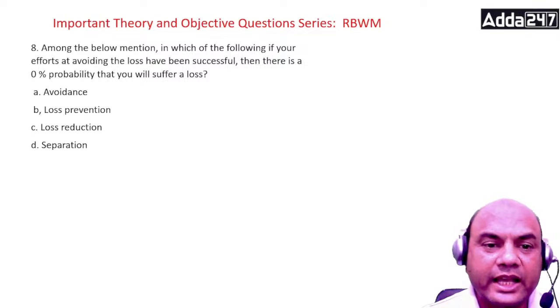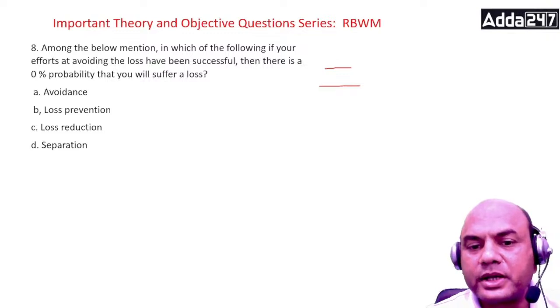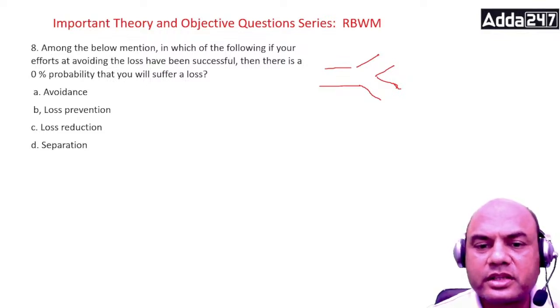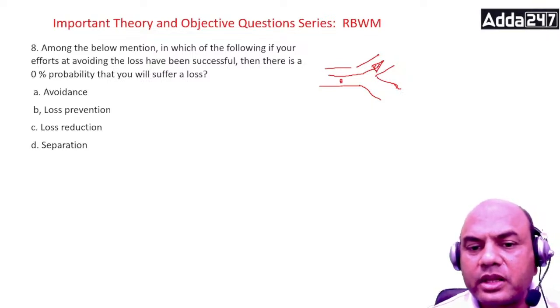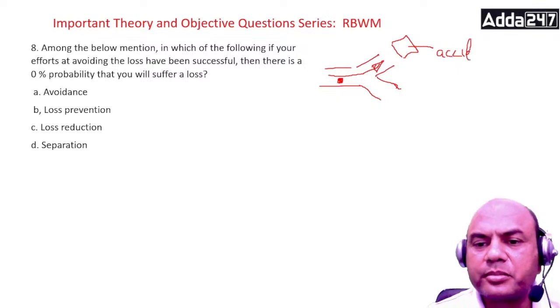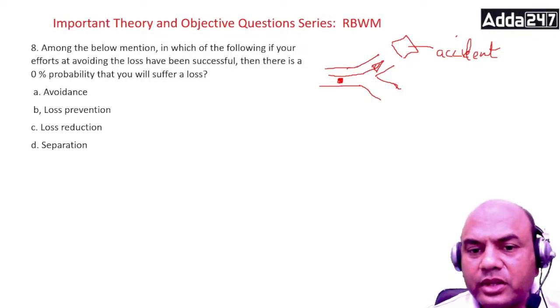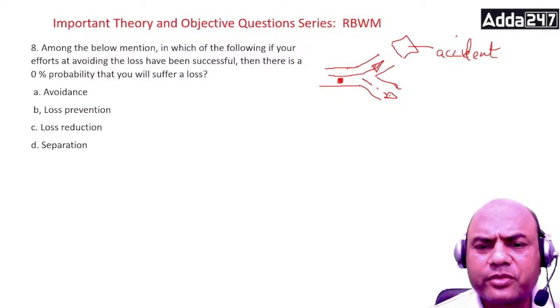Suppose you see an accident on the road. You are going on the road, right? There are two paths over here, one on this, another on this, right? Generally you go through this road only. Now you come to know that there has been an accident over here and there is a complete traffic jam. So what will you try to do? Will you move your vehicle through this, or will you try to go from the other road if both are meeting at the same end? So definitely you will try to go from this.